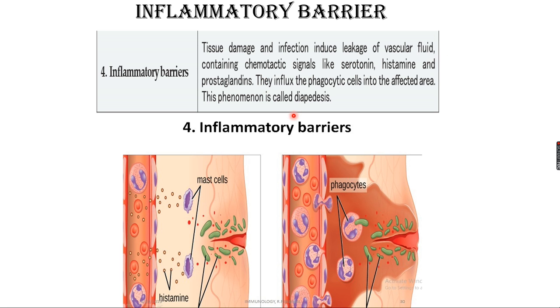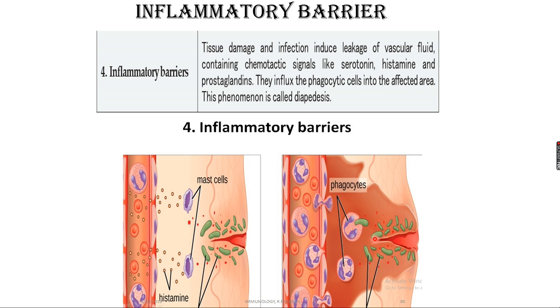These three are very important chemotactic signals involved in the inflammatory barrier. These chemotactic signals influx the phagocytic cells into the affected area.